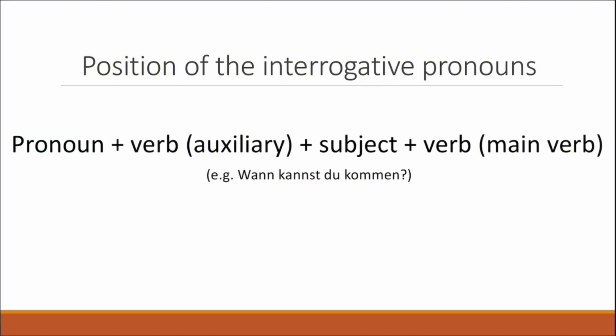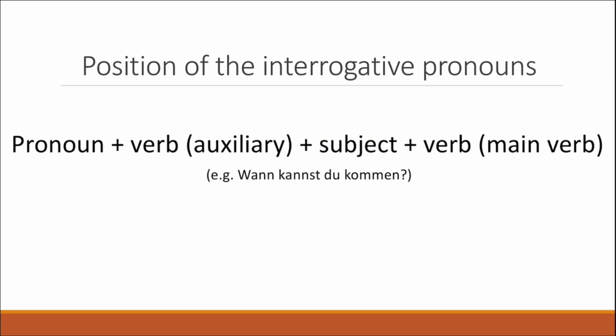Now, this is also true for a more complex sentence, and you can see right here how we form an interrogative sentence with an interrogative pronoun. And you can basically see that it's basically the same. It just precedes the modal verb at the beginning of the sentence. So we have the pronoun and the verb, in this case the auxiliary verb, because it's a complex sentence. Then we have the subject, and then at the end, the main verb. And you can see the example.